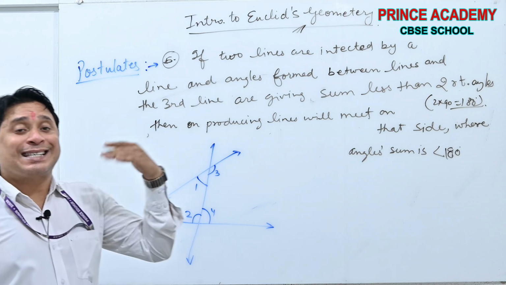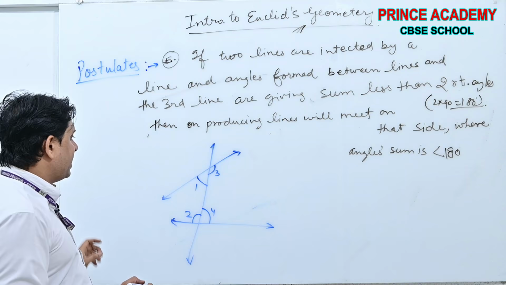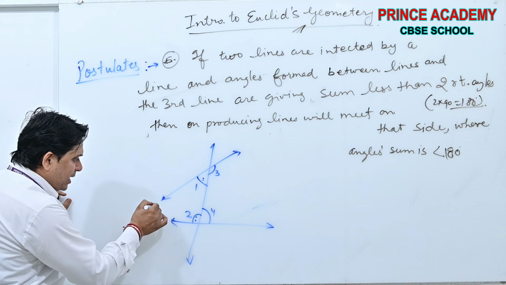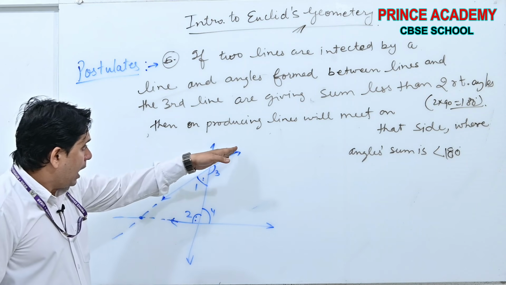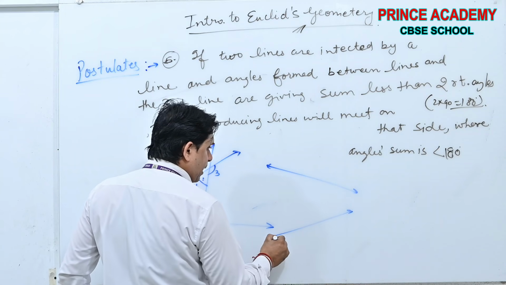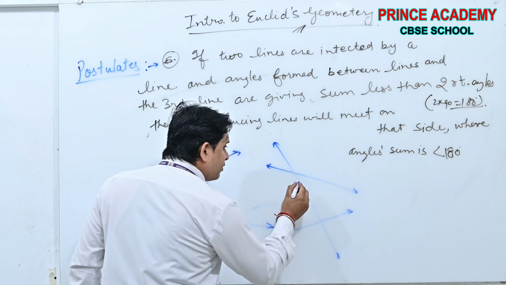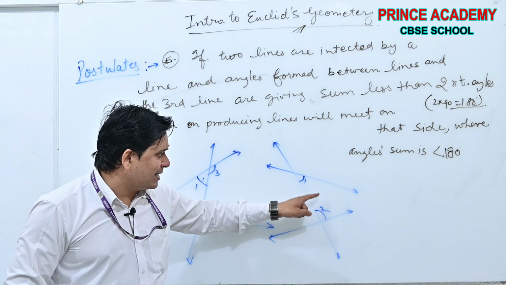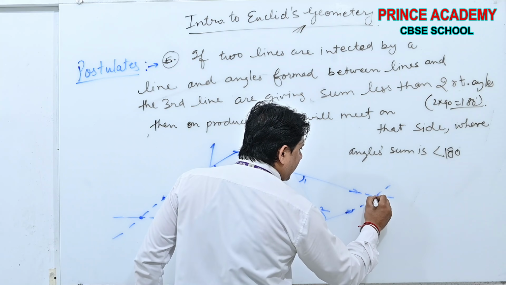But the side on which the sum of angles is less than 180, on producing the lines on that side, they will meet. Suppose these were like this. Yes or no? If the sum of these angles is less than 180 degrees, then on producing these lines, they will meet in this direction.